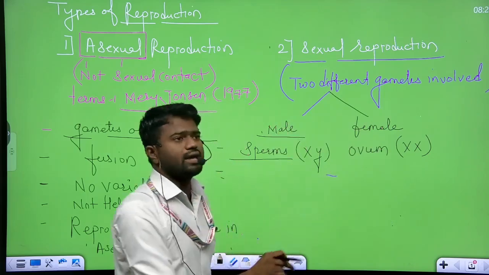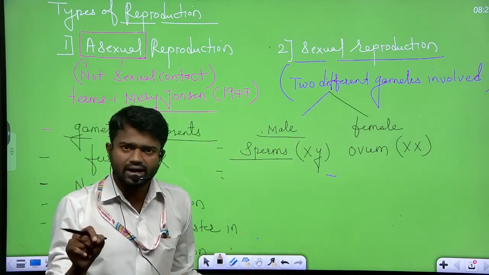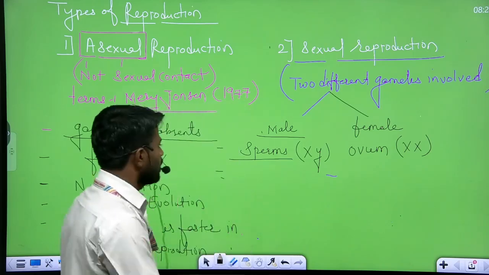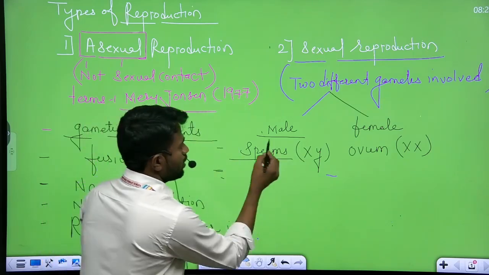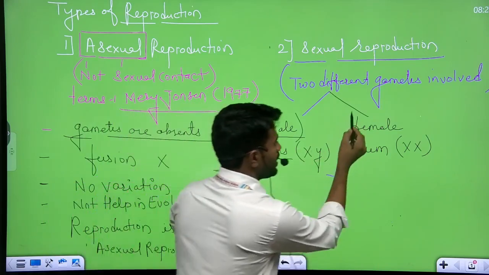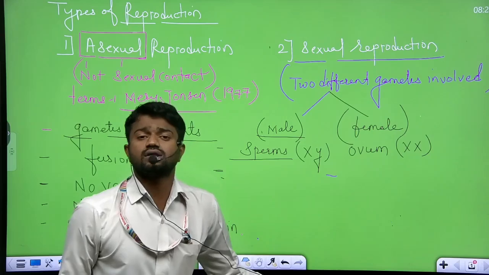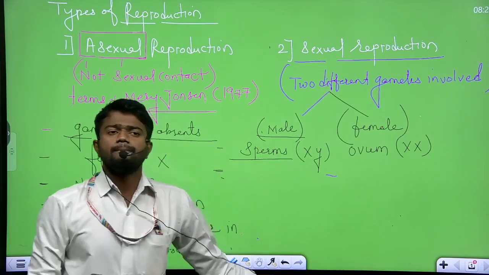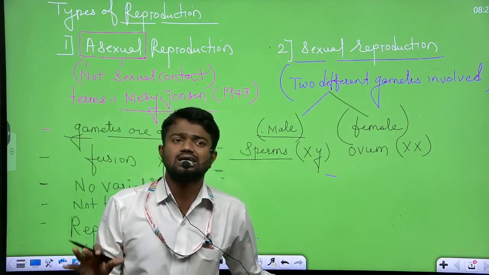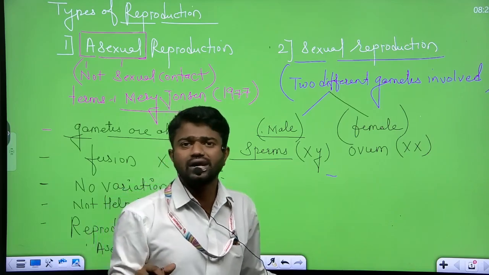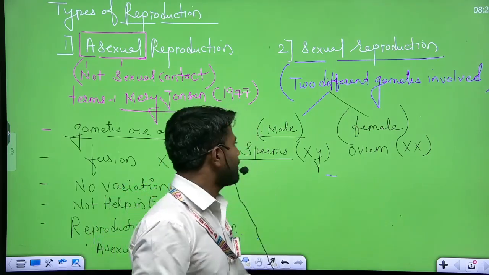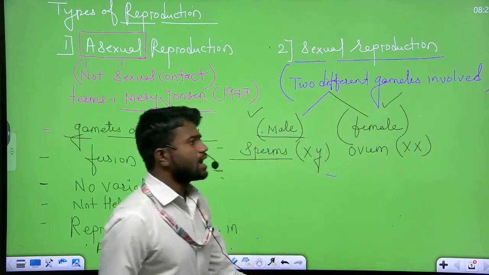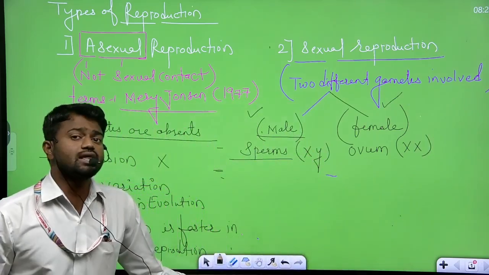In the human body, the gamete is the only reproductive cell, and all remaining cells are called somatic cells. Somatic cells cannot be involved in sexual reproduction, because they participate only in body development and organelle development. So only the gametic or reproductive cells are involved.